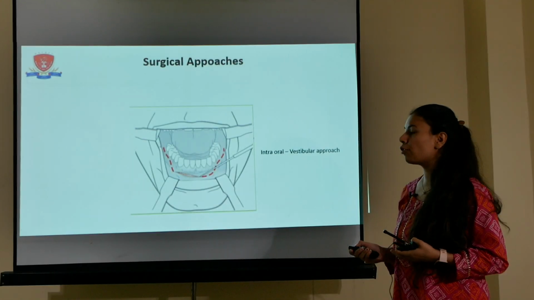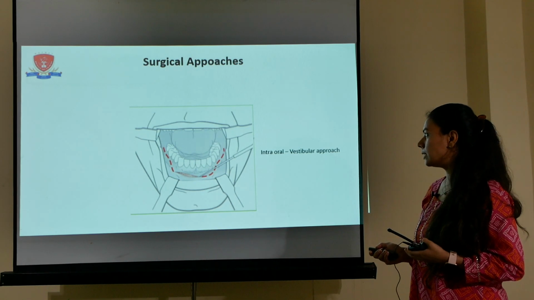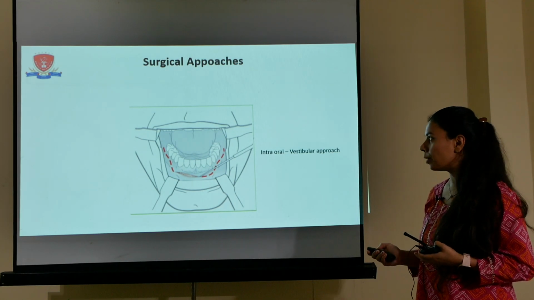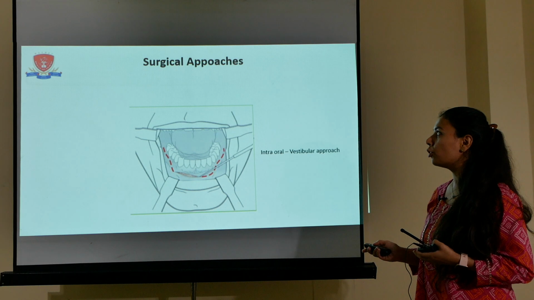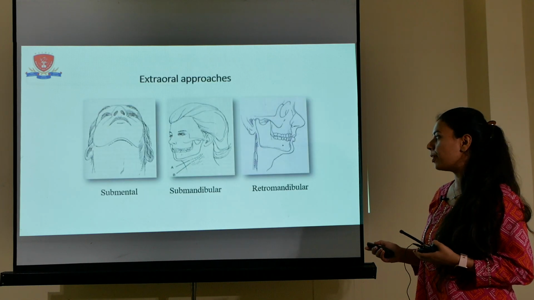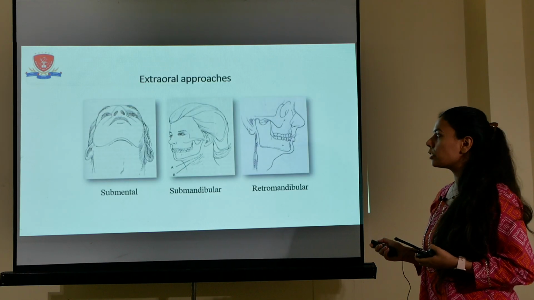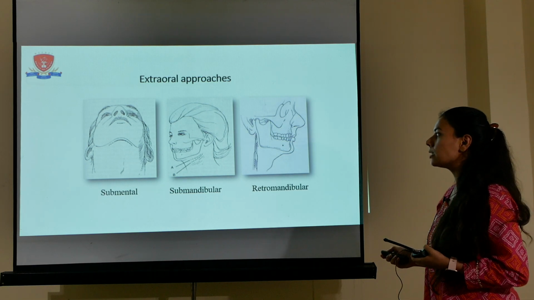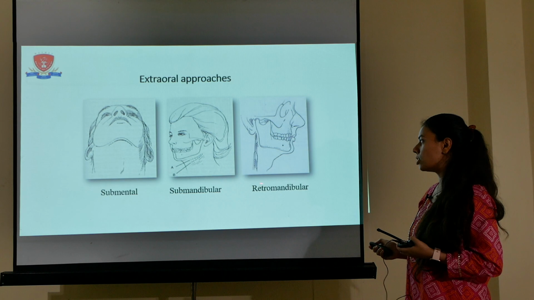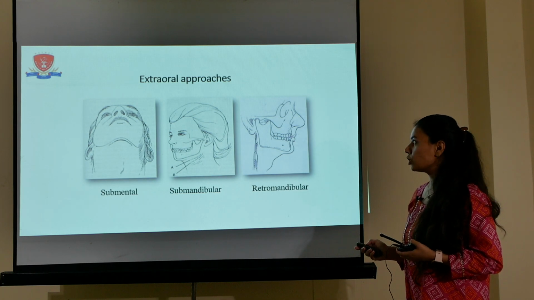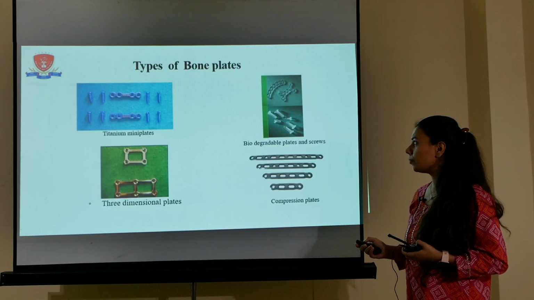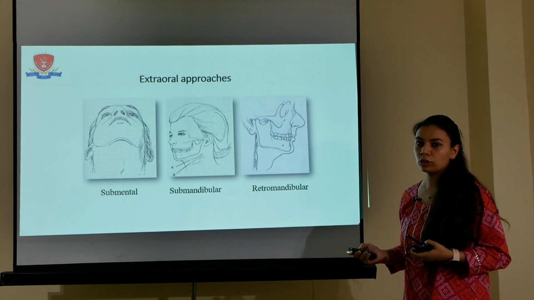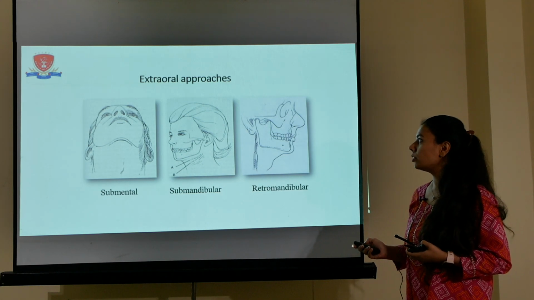It can be done from an intraoral incision, that is a vestibular incision, or extraorally through an existing laceration if present, or we can even expose the fracture site through a submental incision, a submandibular incision, Hind incision, Risdon incision, or a retromandibular incision. These are a few surgical approaches for mandibular fracture.